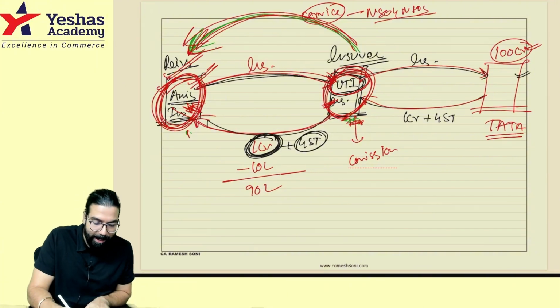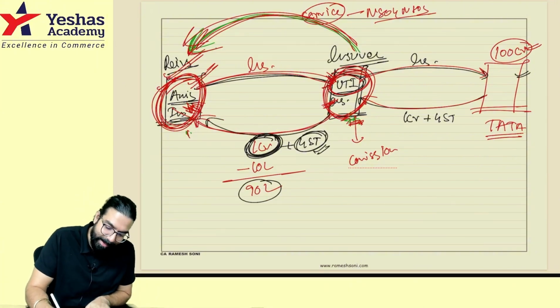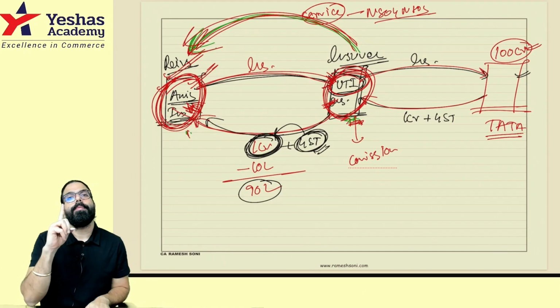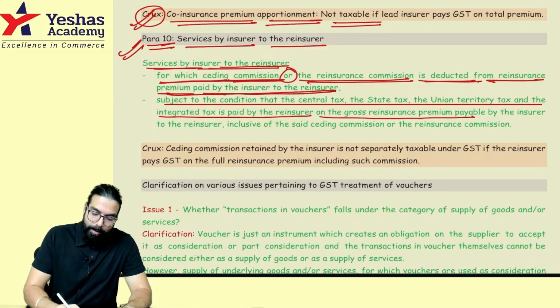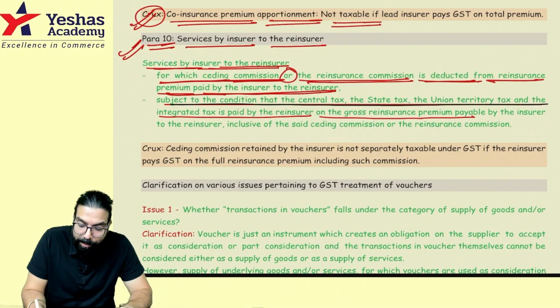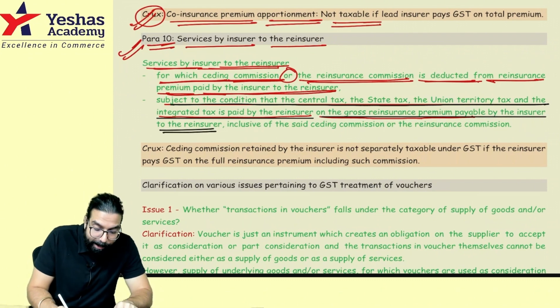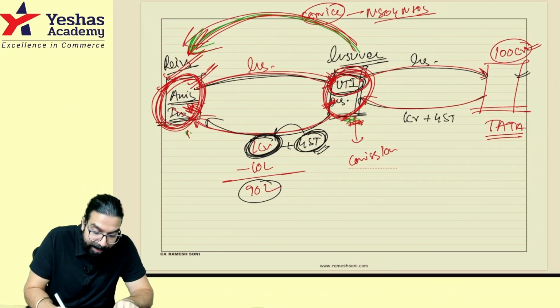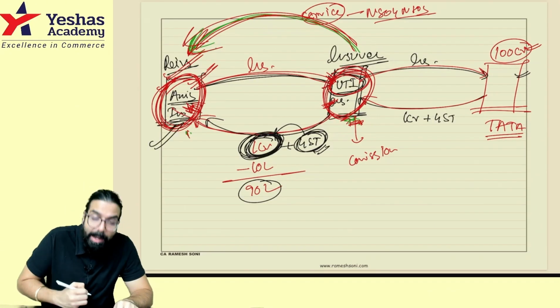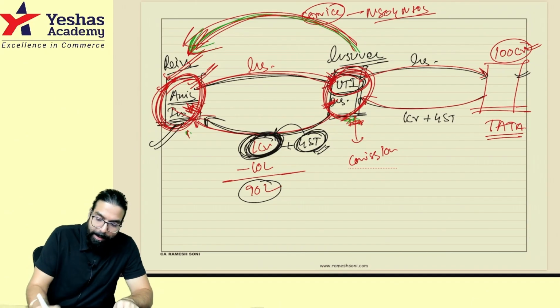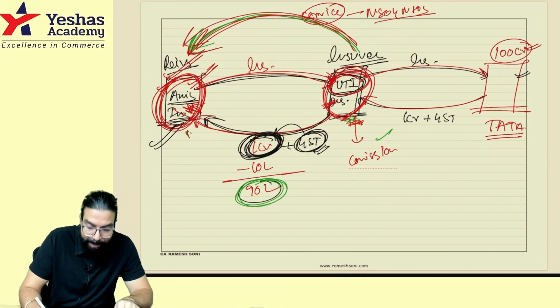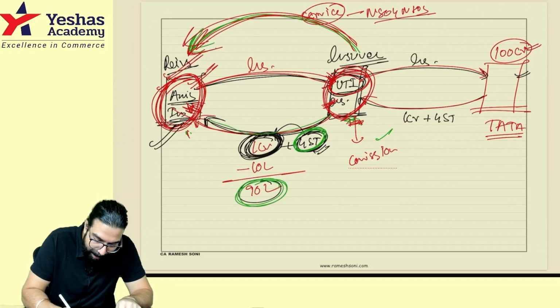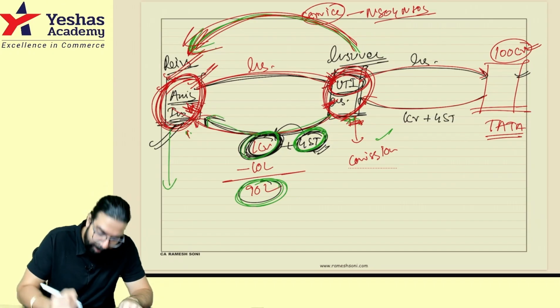But when this guy is paying him, he'll pay only 90 lakh plus the GST, and the GST should be on, they are telling, see, subject to the condition that the CGST, SGST, UTGST and IGST is paid to the reinsurer on the gross insurance premium payable by the insurer to the reinsurer, inclusive of the said commission or reinsurance commission. It means GST should be collected on the entire amount by this guy. Although while making the payment, he will pay only 90 lakh rupees after deducting his commission, plus the GST which he will pay him will be on the entire 1 crore, and he will pay the GST to the government.